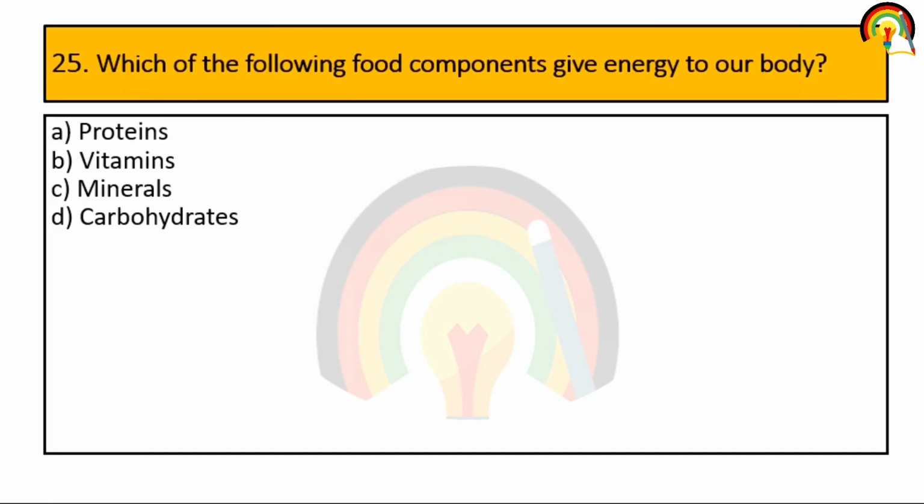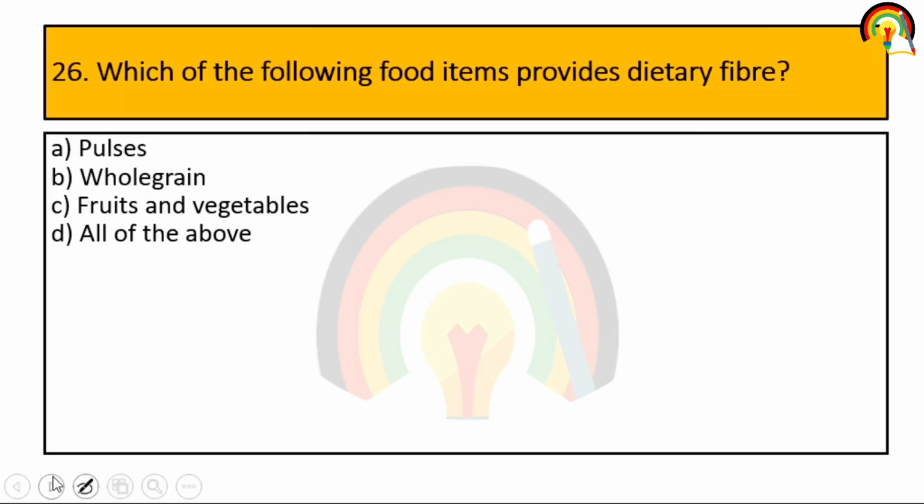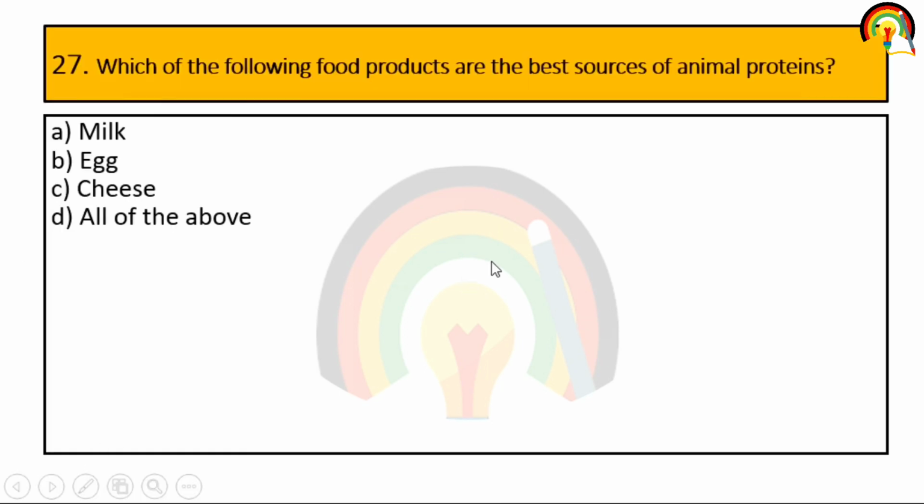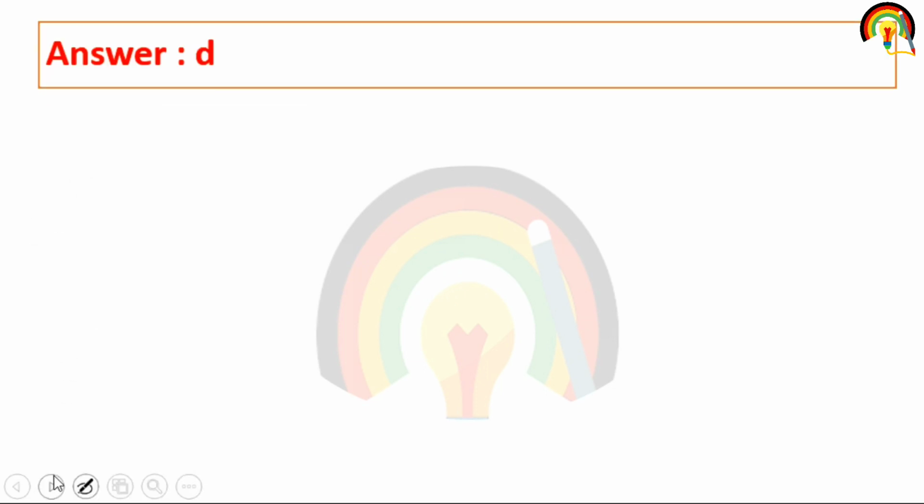Next. Which of the following food components gives energy to our body? So absolutely it is carbohydrate, that is the richest source of energy, so it's D. Next one. Which of the following food items provides dietary fiber? Pulses, whole grain, fruit and vegetable, all of the above. So it is all of the above. Next one. Which of the following food products are the best source of animal protein? Milk, egg, cheese, all of the above. So all of the above are the best source of animal protein, so it's the fourth one.